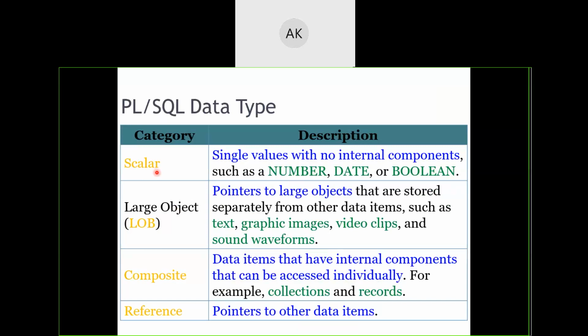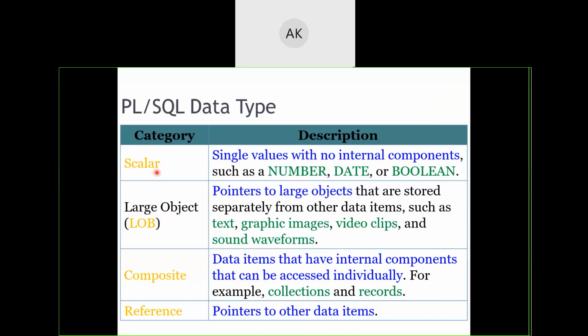These values will be one single value. For example, int x. X will contain a single number, meaning it will not contain 10 and 20. It will contain either 10 or 20. It will be a scalar value, a single value.